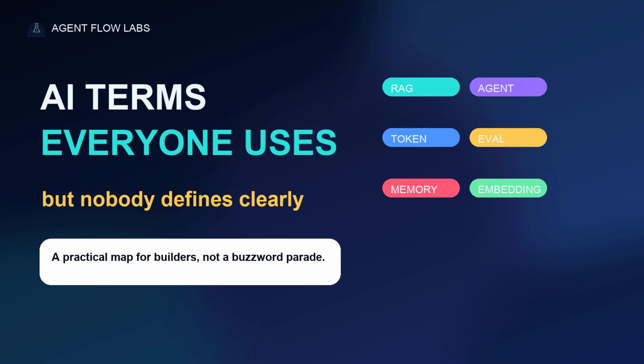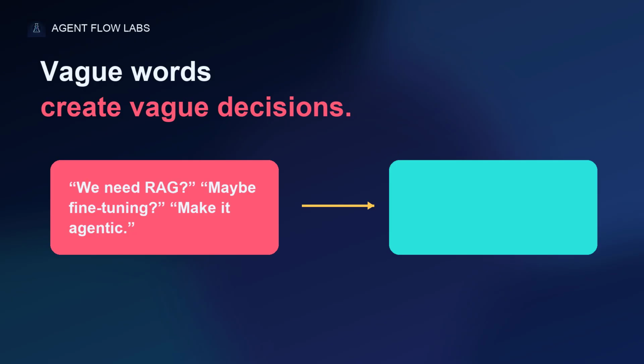AI has developed its own fog machine. Everyone says agent, token, context, RAG, embedding, reasoning, fine-tuning, guardrails. The words sound technical, but often nobody has defined what they actually mean. That matters because vague words create vague decisions.